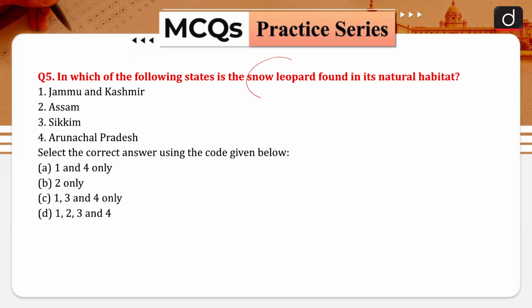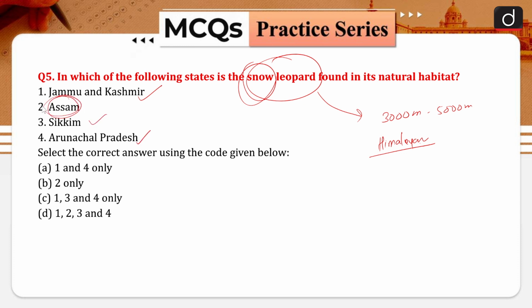When we are talking about the snow leopards, these are found at altitudes of 3000 meters to 5000 meters. Since they are related to snow, we know they will be found in the Himalayan region. Looking at these options, they are found in Jammu Kashmir, Sikkim and Arunachal Pradesh. In Assam they are not, because there are not many such altitudes in Assam. So Jammu Kashmir, Sikkim and Arunachal Pradesh is your right answer. That is 1, 3 and 4.